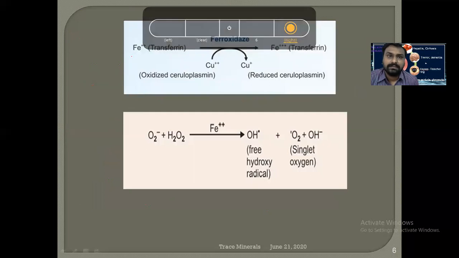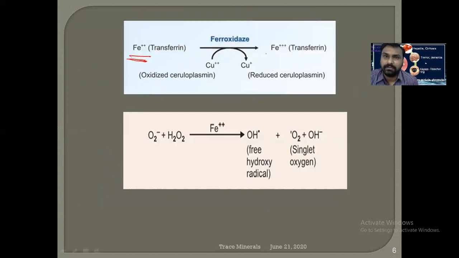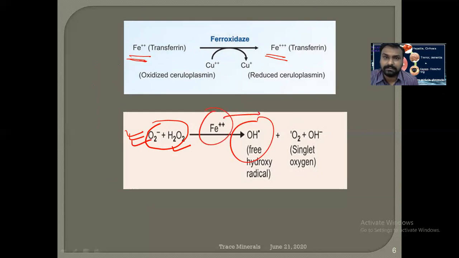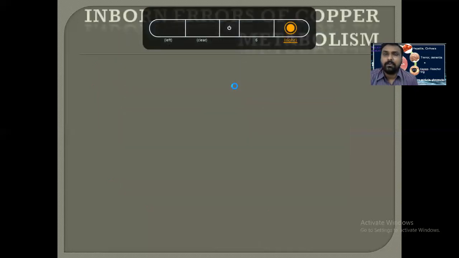Then, as we know, Fe+2 is converted to Fe+3 by ceruloplasmin. Now this is the Fenton reaction. As we know, H2O2 reacts with oxygen and generates free radicals through iron. So iron is dangerous. The ferrous form, Fe+2, is converted to Fe+3 with the help of ceruloplasmin. So that's why copper is very important.